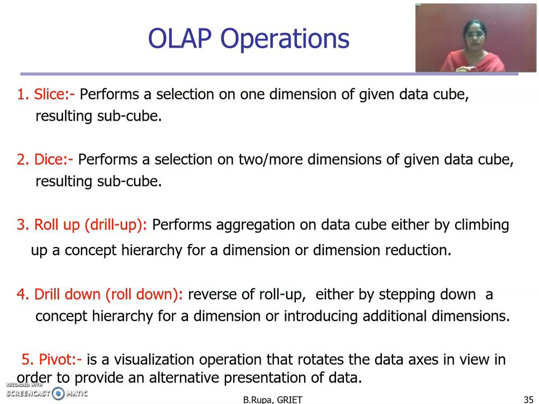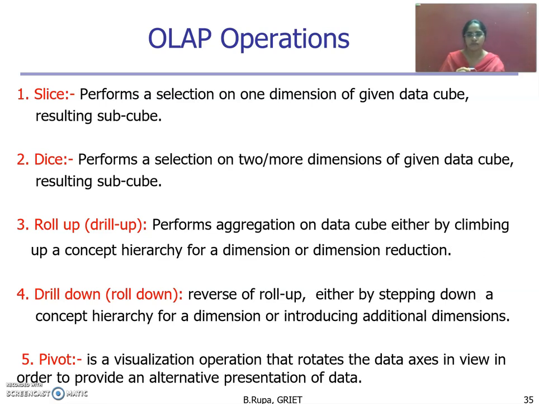When we go for the drill down operation, we can also call it roll down. It is the reverse of the roll up operation, either by stepping down the concept hierarchy. In roll up, it steps up the concept hierarchy. Here concept hierarchy means level-wise granularity. Drill down steps down the concept hierarchy for a dimension, or it introduces additional dimensions. That means moving to the next lower levels. In roll up, it moves into a higher level; in drill down, it moves into a lower level.